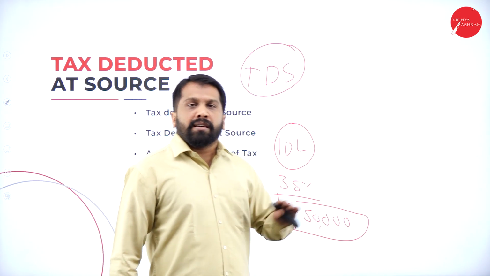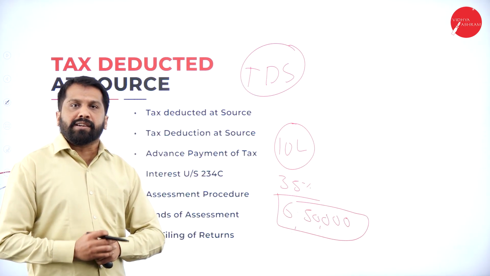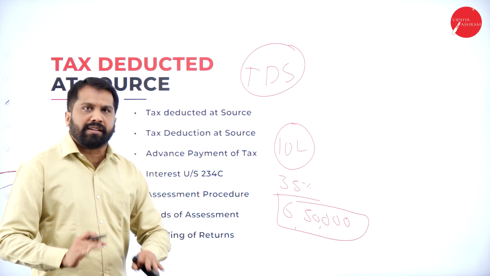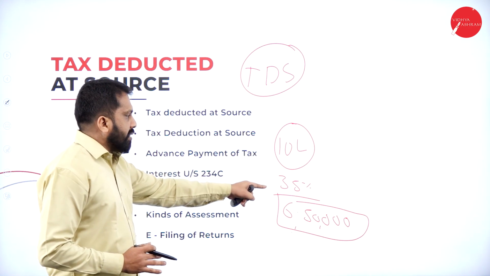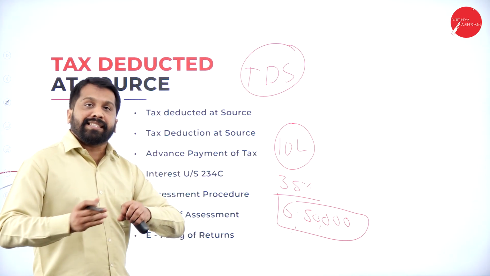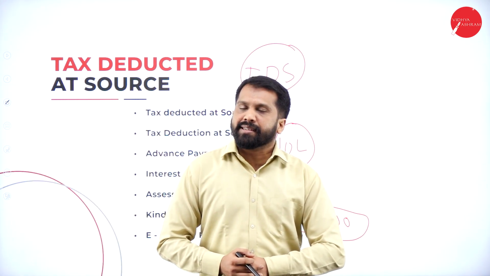They will not wait up to 1 year. You have to file your income tax return, and at that time you have to go to bank and pay your tax. They will not wait till that. Out of 10 lakh, they deduct 35% and give you 6 lakh 50,000. That is tax deducted at source. There itself, they deduct the tax.